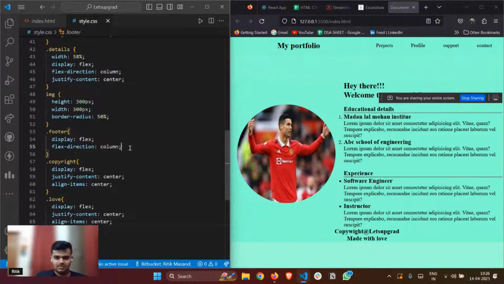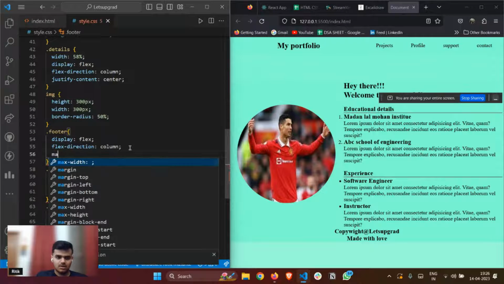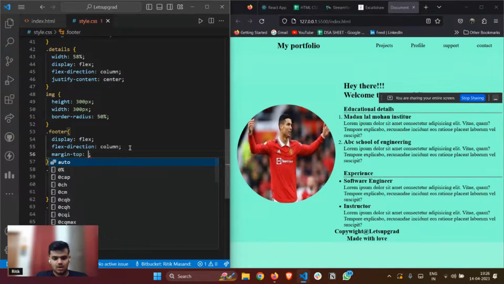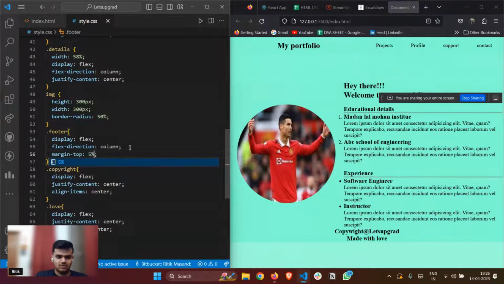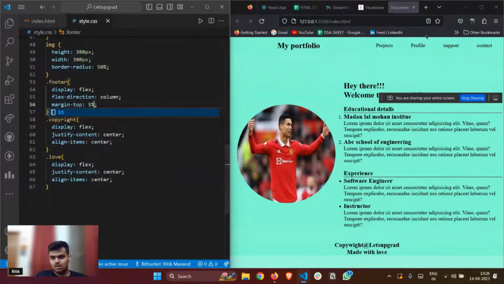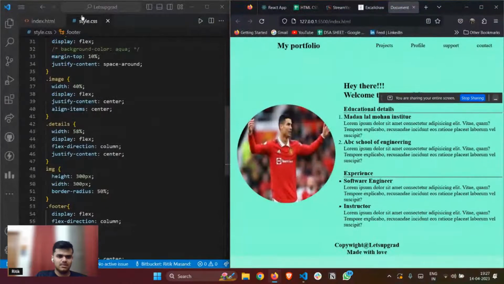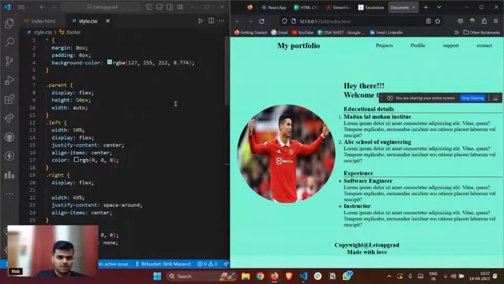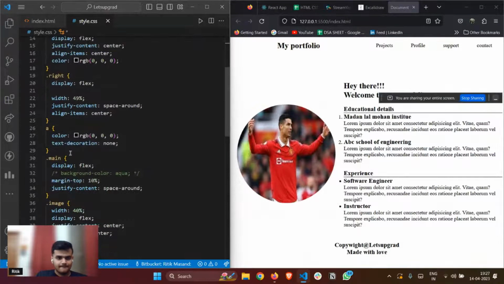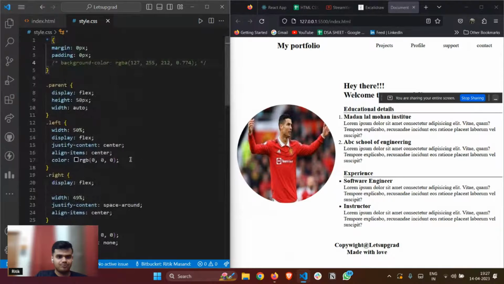And let me also do one thing. Let me give some margin to it. Margin top of around 5%. Would that do? 5%. Yeah, but let's see. Let's see. Let me first change the background. Let me just remove this. Very weird. Let me add some good background.